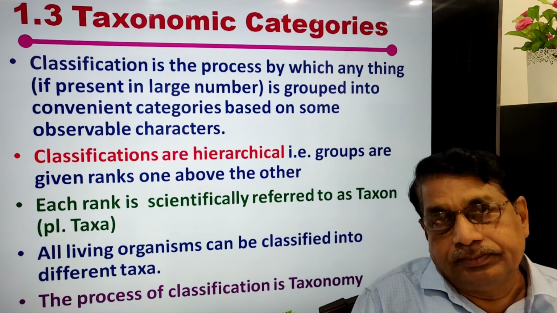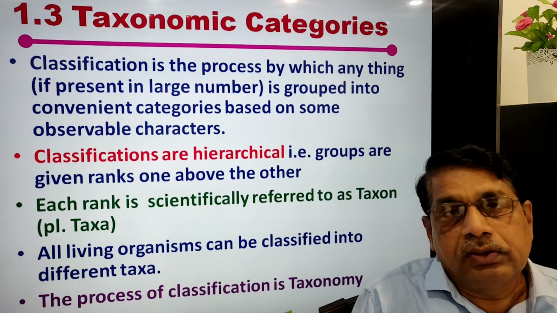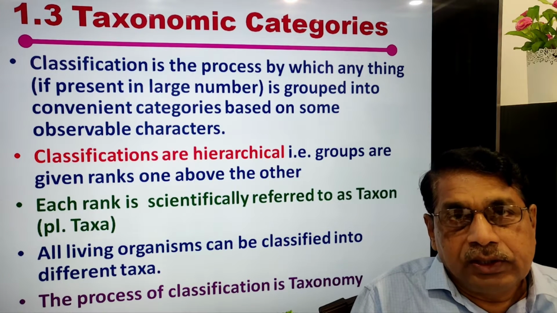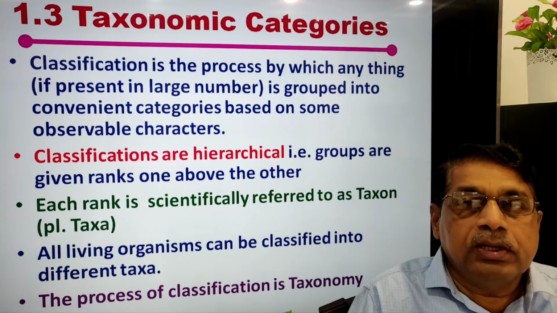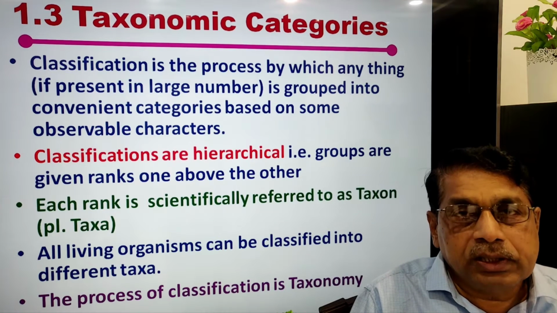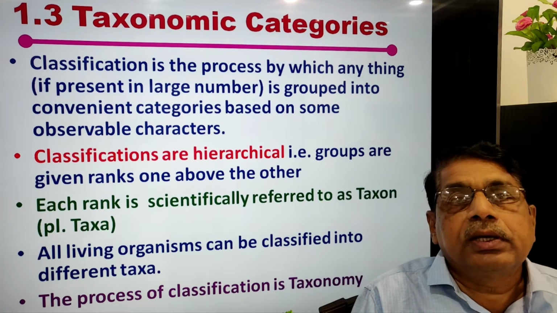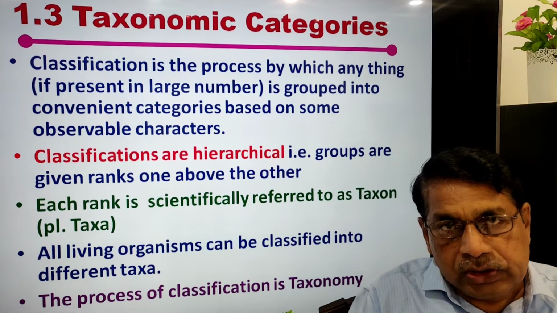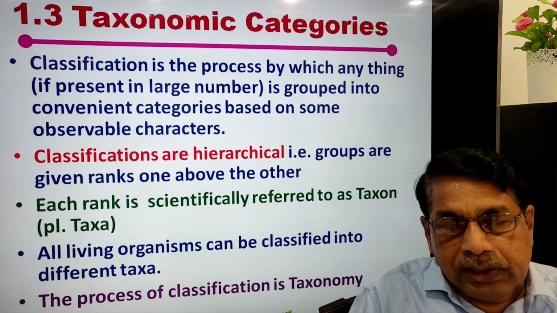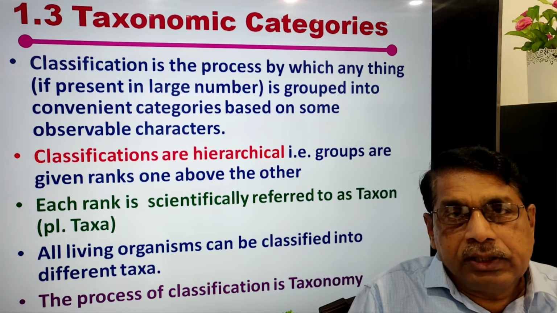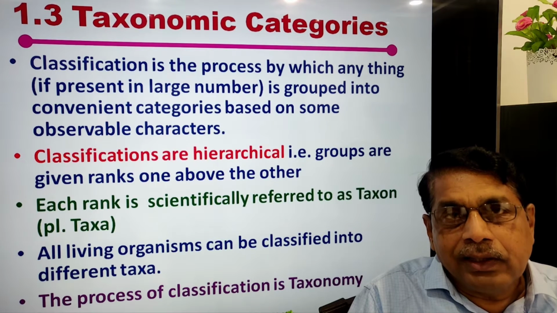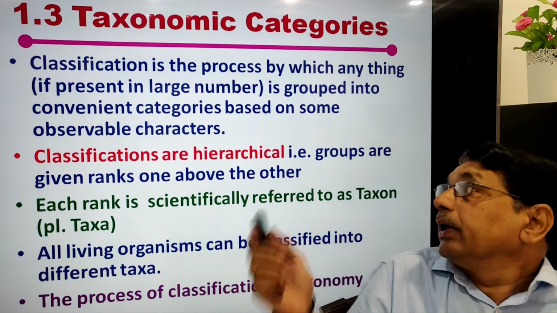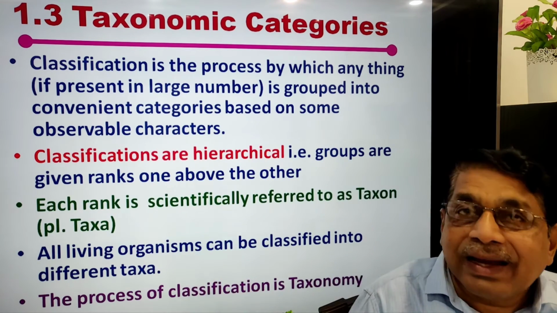This is hierarchical. Suppose if you take one example, village is a unit. Some villages make a mandal, some mandals make a district, some districts make a state, some states make a country. Country is the largest rank. A village is the smallest unit. Similarly, here the plants and animals are grouped conveniently into small groups, larger, larger, larger, like that. Hierarchical. The groups are given ranks.